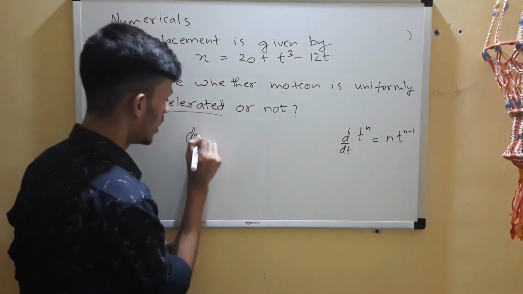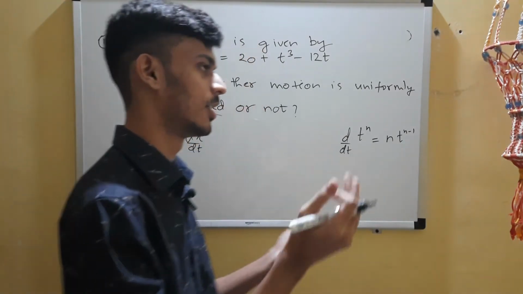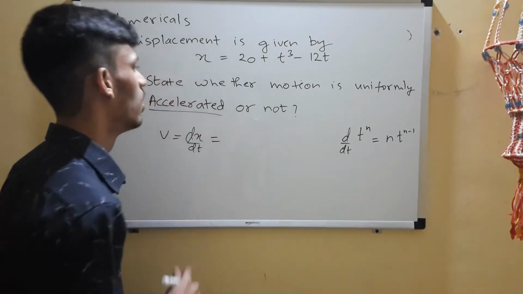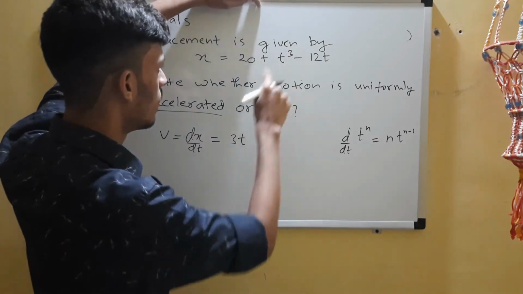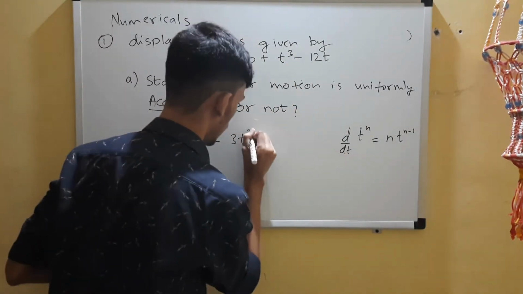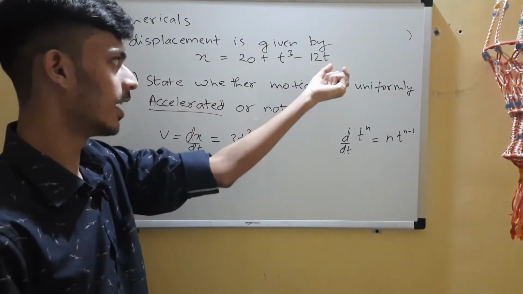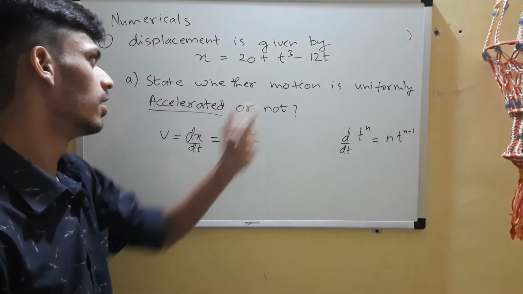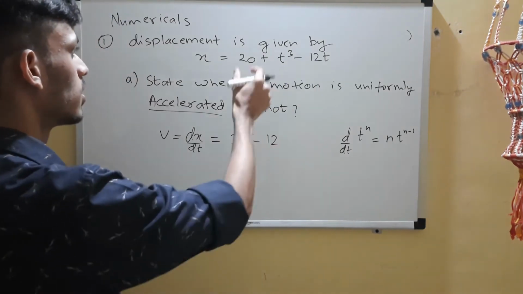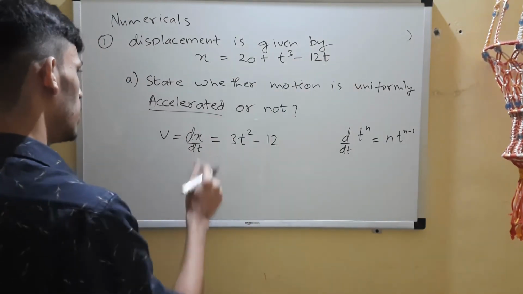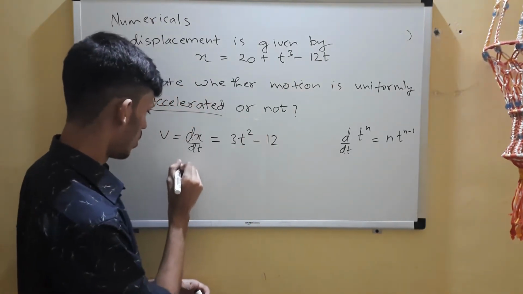So first, what did I do? I differentiated with respect to t. Now, those who don't know differentiation, I'm saying it again and again, go check out the lecture. So 20 is a constant, differentiation gone. t cube gives 3t, 3 minus 1, 2. And 12t: kt with respect to t has differentiation k, constants come out, and dt with respect to dt, so 12 remains. Okay, so now let's go for acceleration.